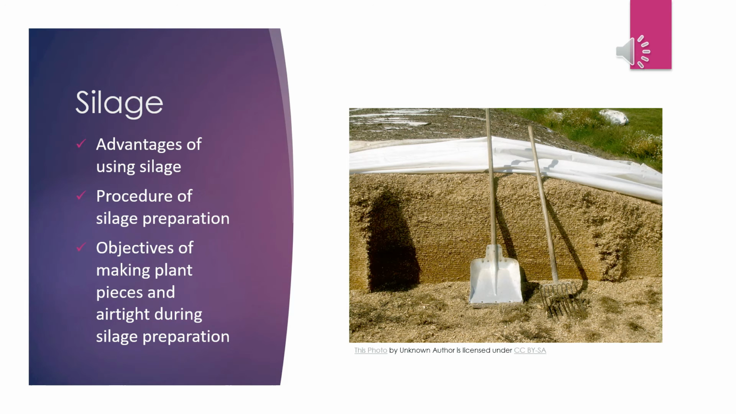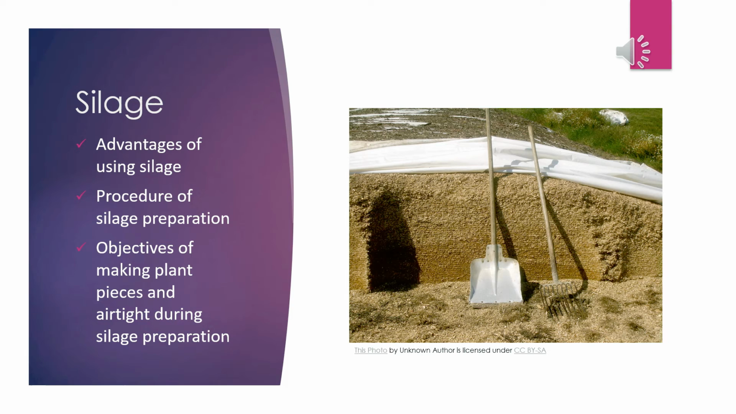Now we are going to discuss the first crop conservation method, that is silage. Preservation of green succulent grasses before flowering in airtight condition is called silage. In that condition, green and succulent grasses are cut into pieces and preserved. Commonly, silage is preserved in a silo pit. Here we see a picture of a silo pit. Silage produced from maize, sorghum and alfalfa contains higher energy.